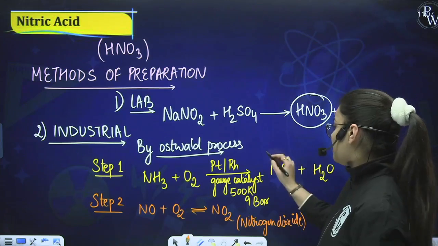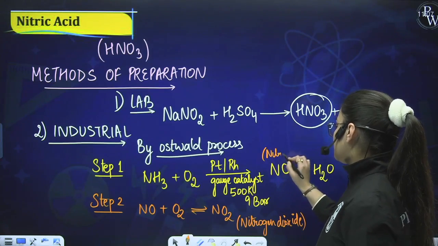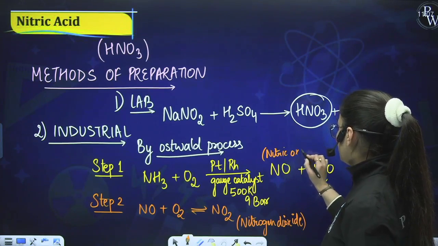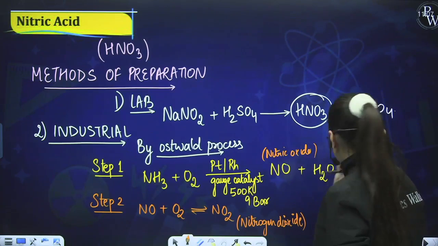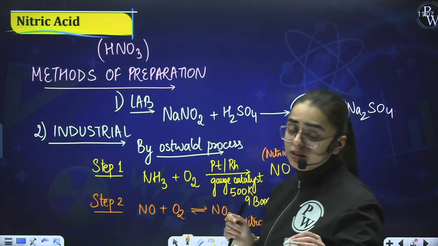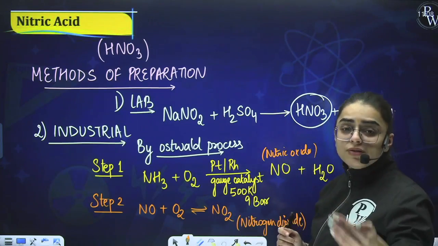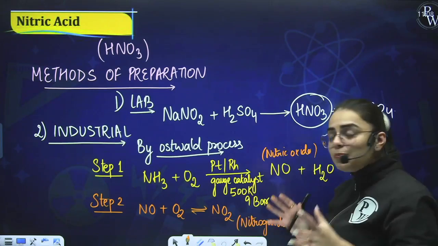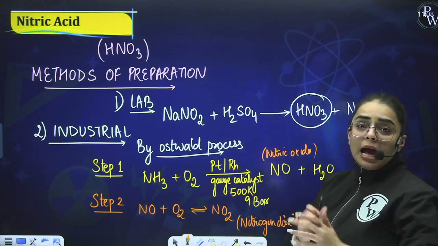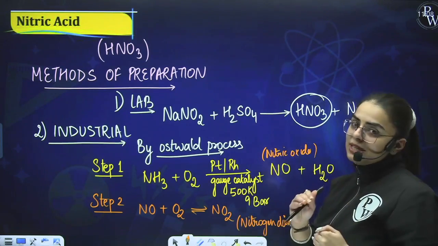If you need to write over here, it is nitrogen oxide. Very sorry. Now what will happen in the further third step? In the third step, this NO2 that is produced over here further reacts with water and it produces nitric acid. Along with nitric acid, again NO is released over here.